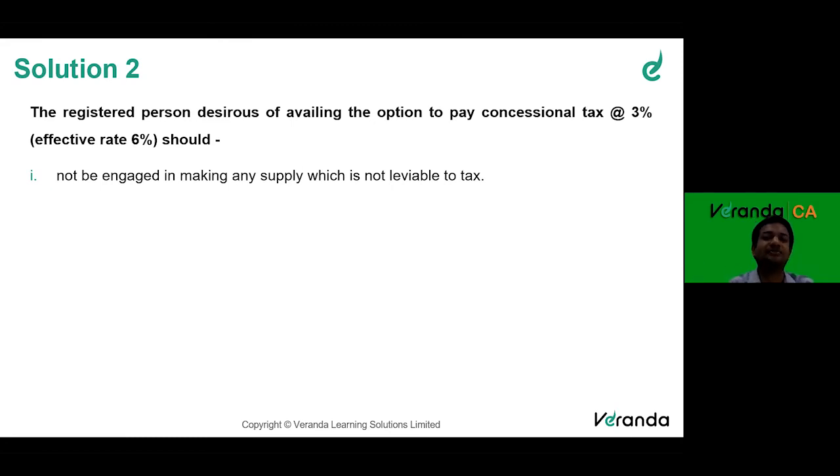Because I'm doing an exempt supply also. That's my intention of the question. So I only gave an example. My question is basically, if I'm doing a taxable supply like medicine, along with that, if I'm doing some exempt supply, can I go into composition scheme or not? Or will I get hit by this first condition? Not engage in making any supply which is not liable to tax.